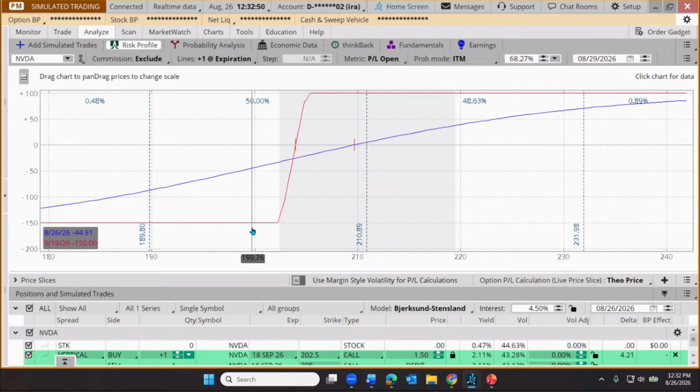That can be very useful for individual trades, but this also has the capability of showing us how an entire portfolio might perform as, let's say, the S&P goes up and down. So if you want to see those other tools being demonstrated, what might you do? Go to the ARC and look for risk profile. Yep.